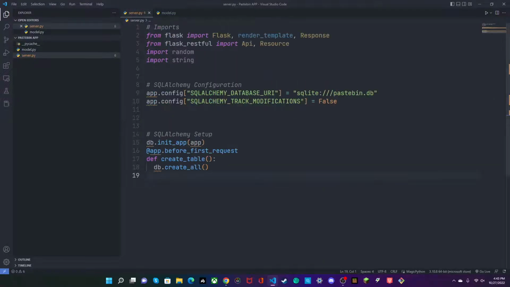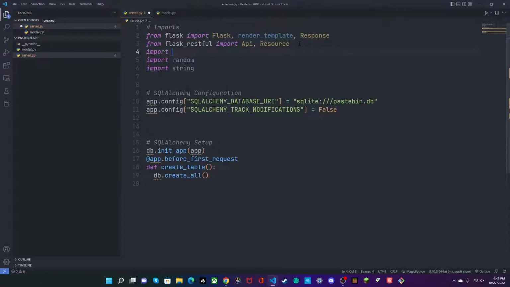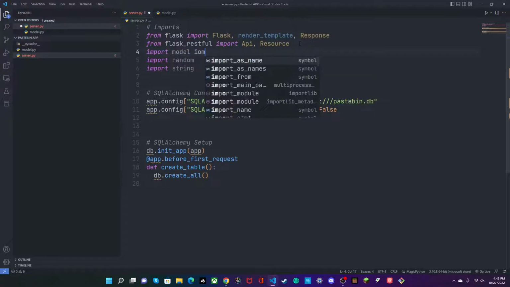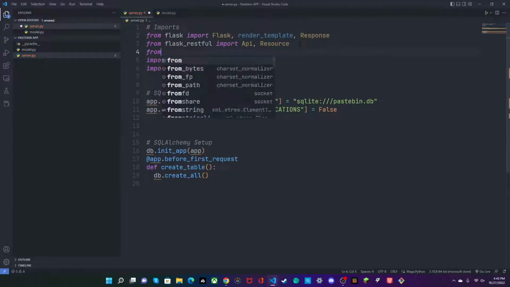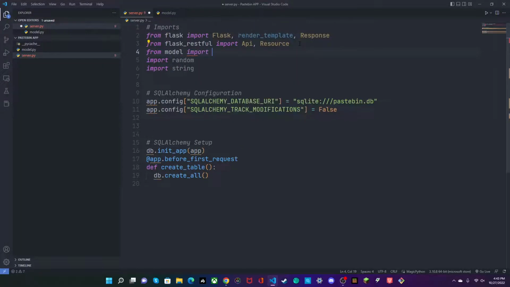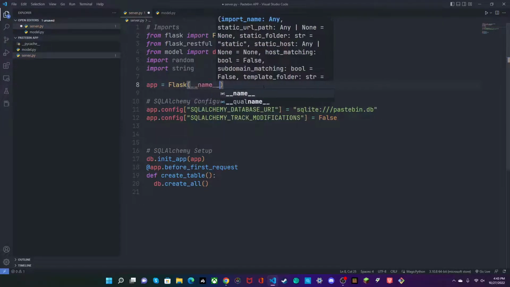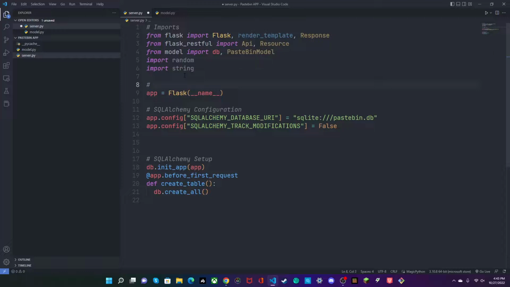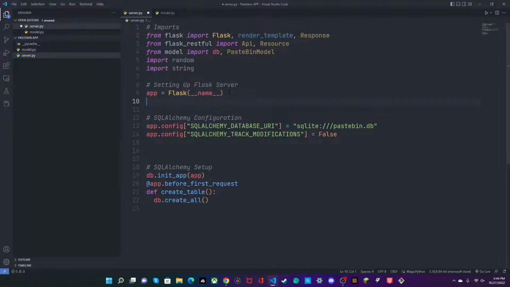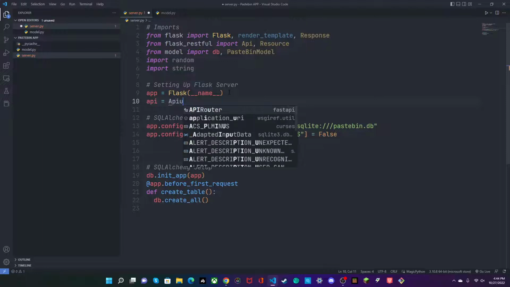Now let's head back to server.py and let's import db and our model. So from model import our db as well as our PastebinModel. Now that we have this, let's get started by making our Flask server. So we'll say app equals Flask(__name__), and we'll say setting up Flask server, and we'll set up our API as well by saying api equals Api(app).